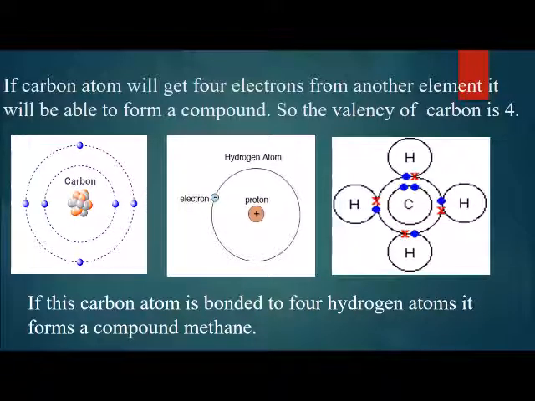Here is a diagram of the carbon atom which needs 4 electrons in its outermost shell, and a hydrogen atom which needs 1 electron in its outermost shell. Now this carbon is going to take electrons from 4 different hydrogen atoms, so that its outermost shell will be completed and a new compound will be formed, that is methane.